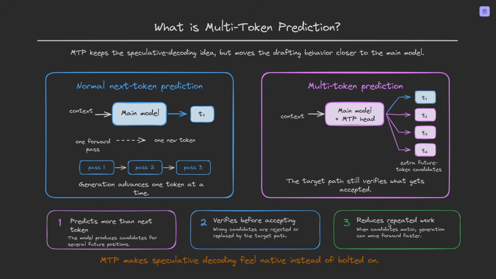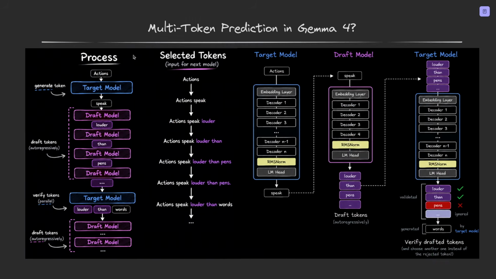But why does this matter as a distinction? When speculative decoding uses a completely separate draft model, the drafter has to start from scratch, build its own understanding of the context, build its own KV-cache, and work without any knowledge of what the big model computed. With MTP, the drafter is part of the same system. It gets to use the big model's internal state, and that's where Gemma 4 engineering gets interesting. So next we'll look at the architecture again.